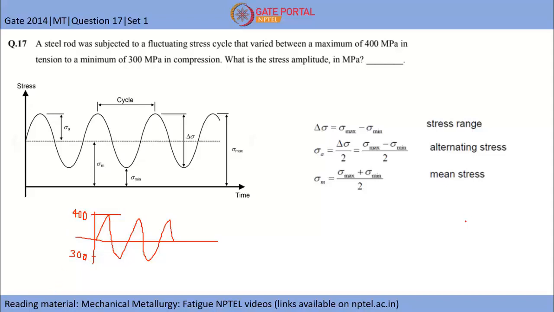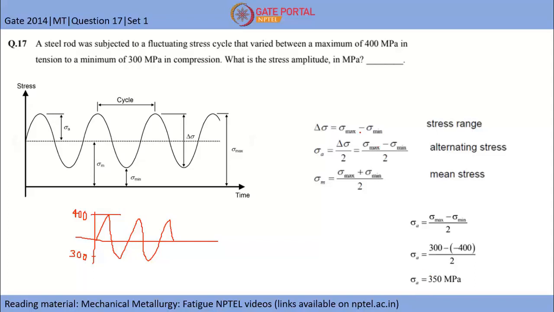Now if you want to find this value, sigma A will be given by sigma max minus sigma min by 2. So sigma max is 400 minus of minus 300. So you have to add these two values and divide by 2. So the answer will be 350 MPa.